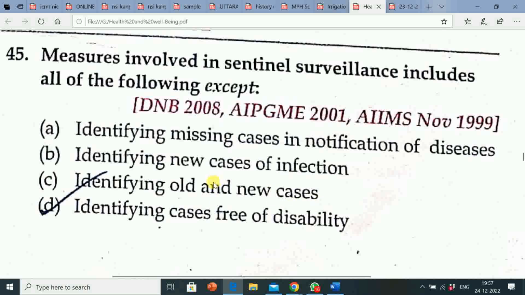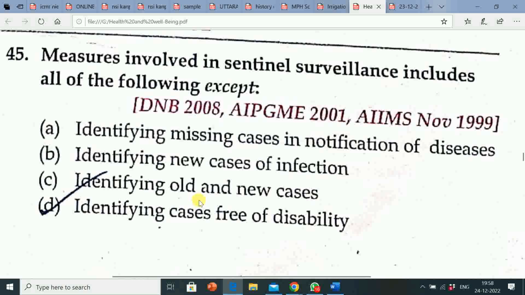Its explanation is: surveillance is the ongoing systematic collection and analysis of data and the provision of information which leads to action being taken to prevent and control a disease, usually one of an infectious nature. Surveillance is of many types.